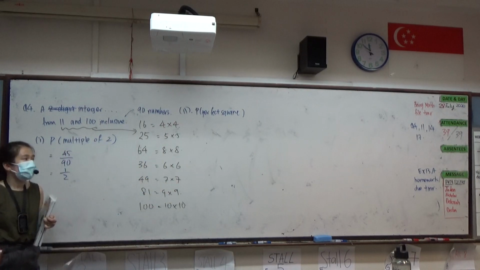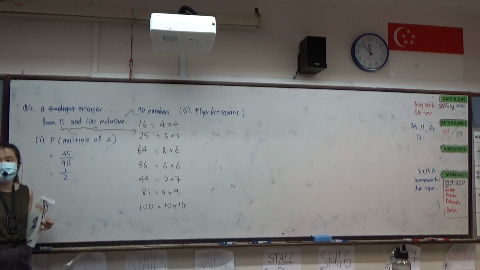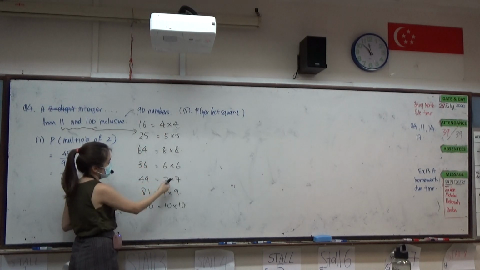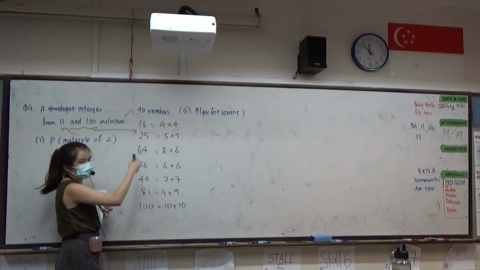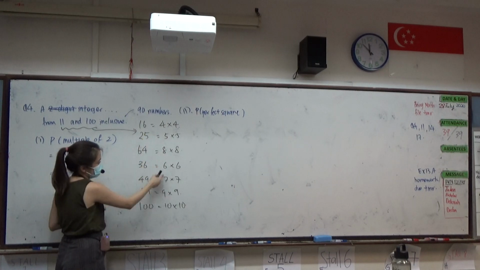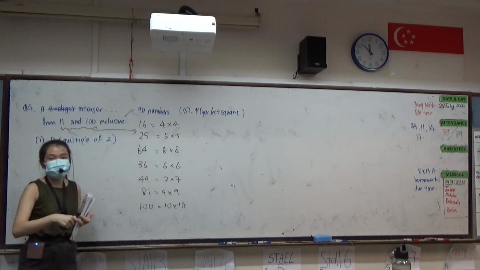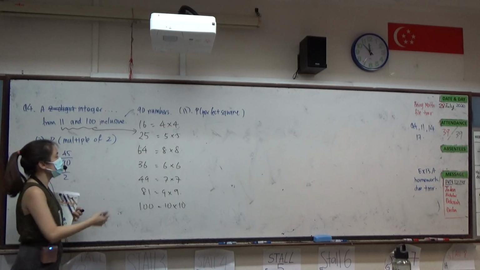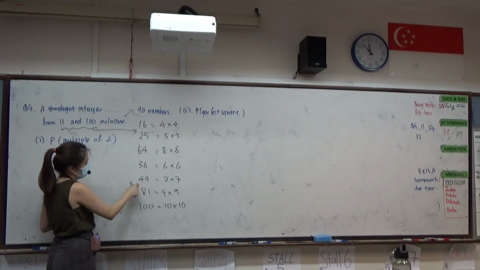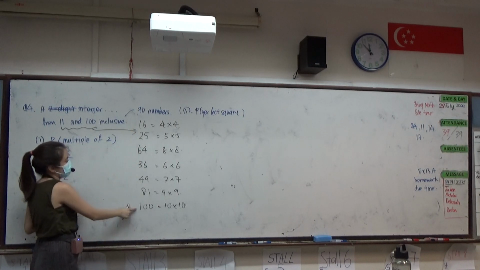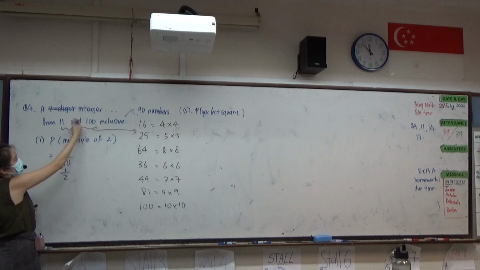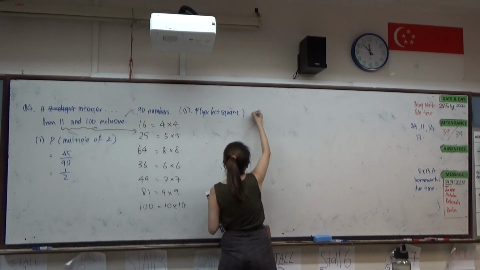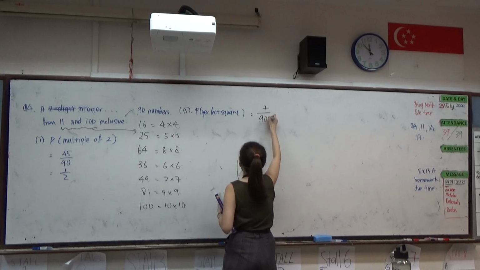Actually you should go in a more sequential order. Meaning you need to know 4 times 4, 5 times 5, 6 times 6, 7 times 7, and so on: 4, 5, 6, 7, 8, 9, 10. If you do it in order, then you will not miss any of them rather than going randomly. So we see that there are 1, 2, 3, 4, 5, 6, 7 of these numbers. They are perfect squares found inside 11 to 100. So the answer will be 7 over 90.